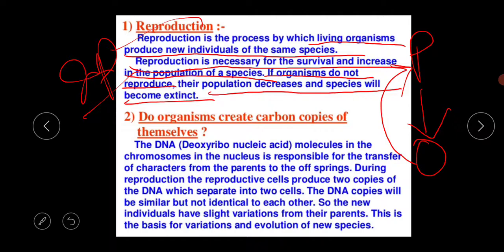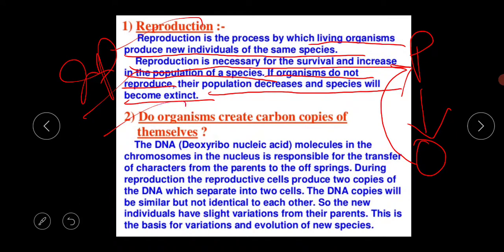I am repeating again why reproduction is basically a necessary thing. It is necessary for the survival and increase in the population of a species. And if organisms do not reproduce, their population decreases and the species will become extinct.